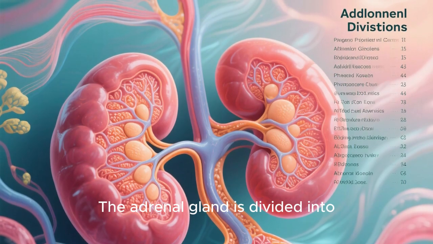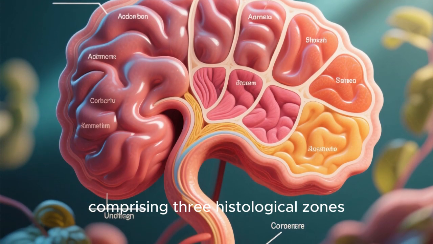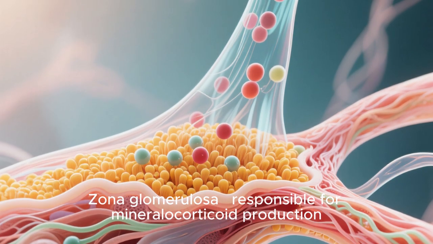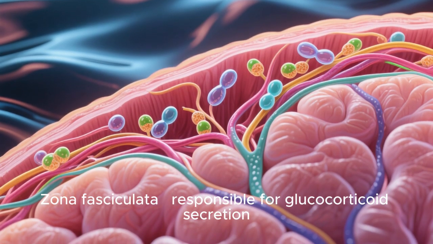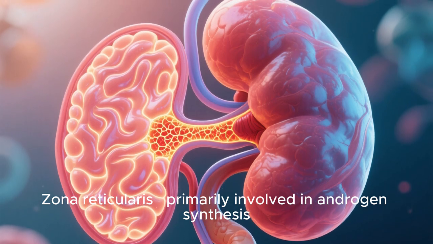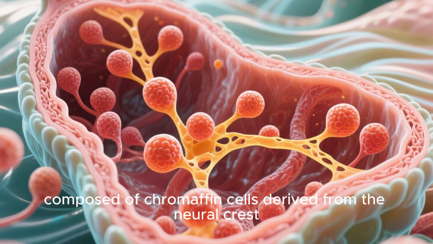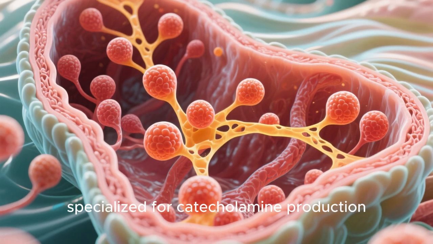The adrenal gland is divided into the adrenal cortex, comprising 3 histological zones: zona glomerulosa, responsible for mineralocorticoid production; zona fasciculata, responsible for glucocorticoid secretion; and zona reticularis, primarily involved in androgen synthesis. The adrenal medulla is composed of chromaffin cells derived from the neural crest, specialized for catecholamine production.